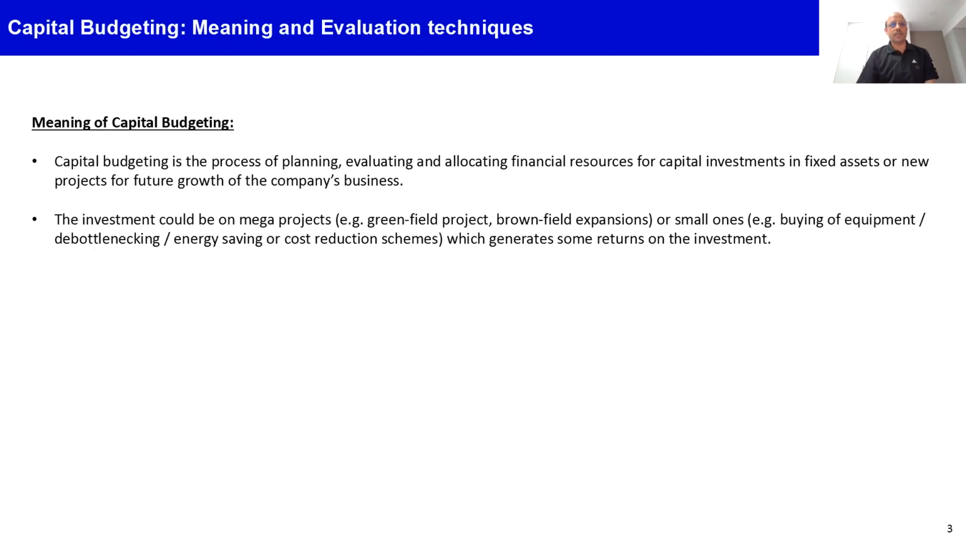So first let's understand what capital budgeting is. Capital budgeting is the process of planning, evaluating and allocating financial resources for any new capital investments in fixed assets or any new projects for future growth of the company's business. Whenever any new project comes for investment, the role of the finance department is to evaluate that project's returns and suggest to the management whether the project is worth pursuing, after analyzing it from the returns perspective and taking into consideration the risk, discounting rate, and comparing it with the threshold rate of return of the management.